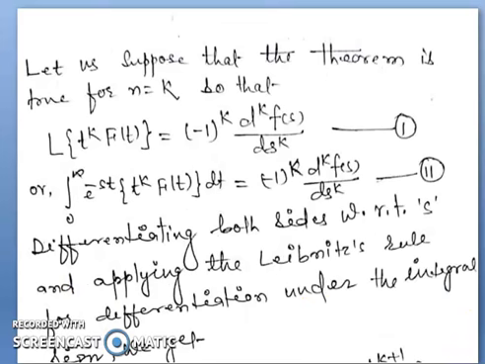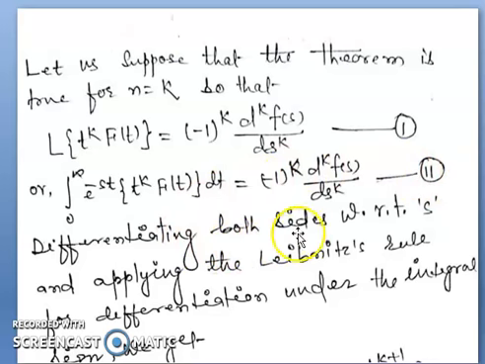Then let us suppose that the theorem is true for n equal to k, so that L of t to the power k f(t) equals (-1) to the power k d to the power k of F(s) divided by ds to the power k. This is equation number 1. Or integration over 0 to infinity e to the power minus st t to the power k f(t) dt equals (-1) to the power k d to the power k divided by ds to the power k of F(s). This is equation number 2.